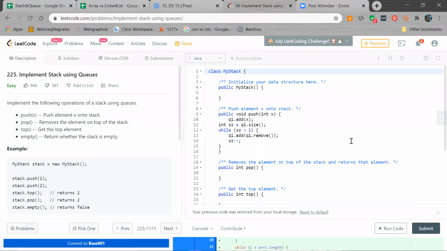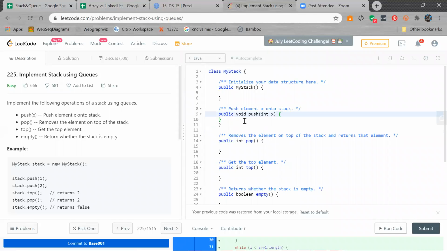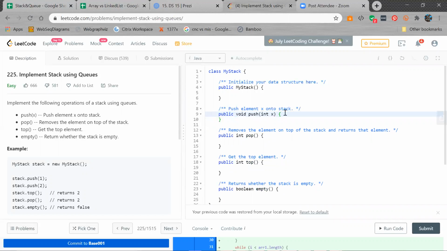Let me remove everything, or maybe I'll say this is our problem description. Let me remove this also. The problem description would be given something like this in LeetCode. It's not like in HackerRank. In LeetCode it's given like this.